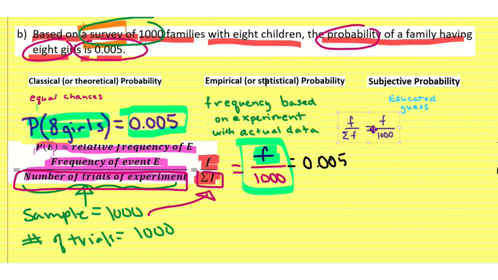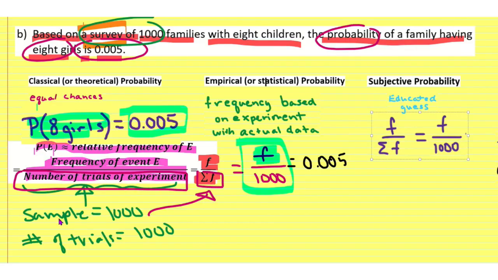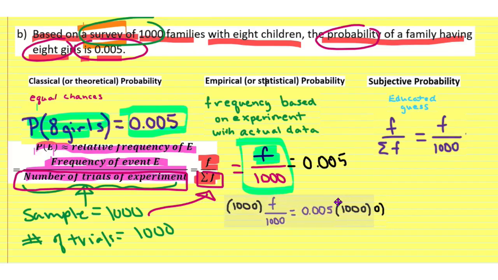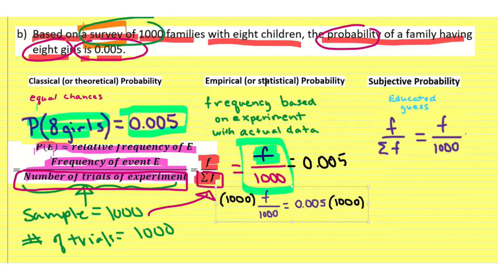So how can we do that? Okay, so I've got it here. I know that my summation of frequencies is the same thing as the number of trials or the sample size, and I can set that equal to each other, which I already did. Then down here, we're just going to keep solving it. We're going to use our algebra skills to solve it. So I can take both sides and multiply both sides by 1,000.